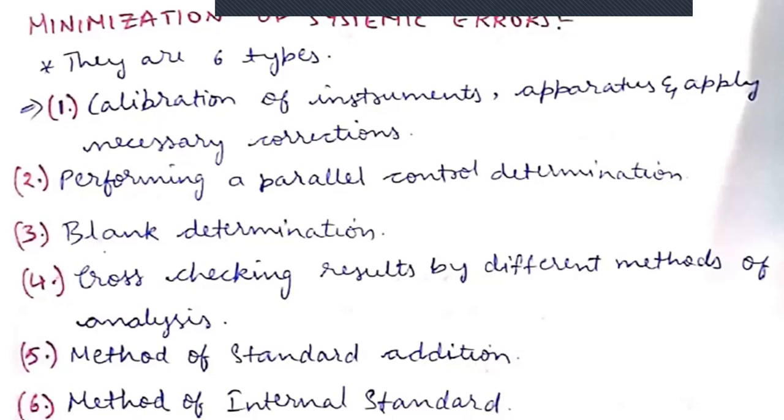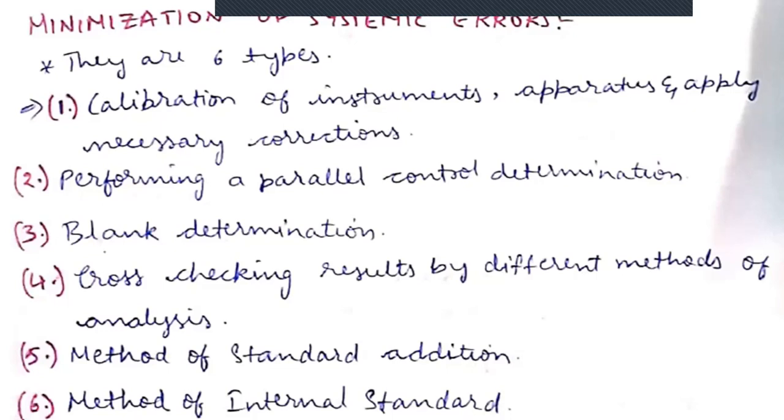We need to subtract the value of the second solution from the first solution. Why? Because the first solution will be getting the value from sample as well as solvent, but the second solution will be getting the value from only solvent. So when we subtract the second value from the first value, then definitely we'll be getting the accurate value, right? So this is called blank determination. That means we are not using any sample in the blank determination, so that we can avoid the errors, we can minimize the errors.